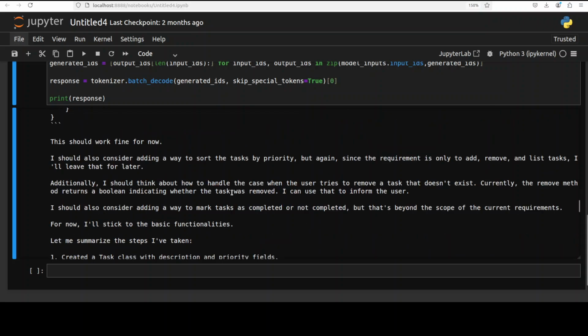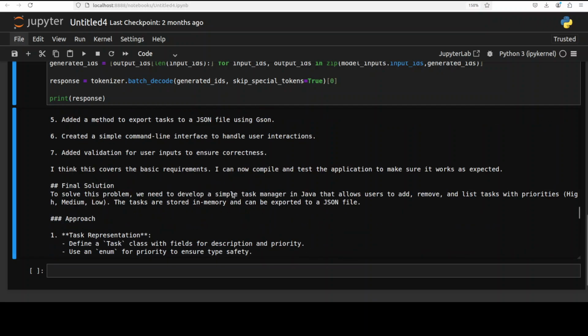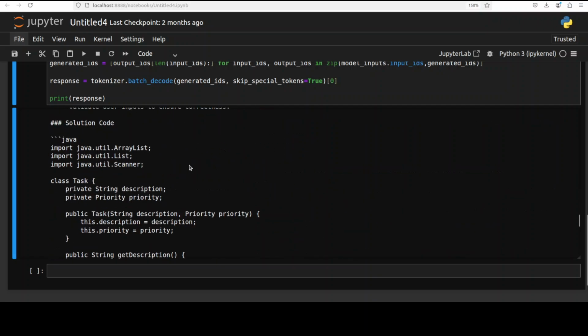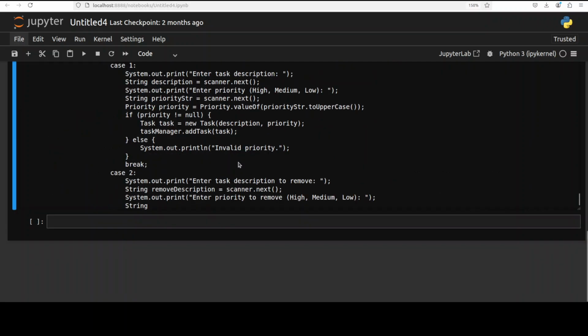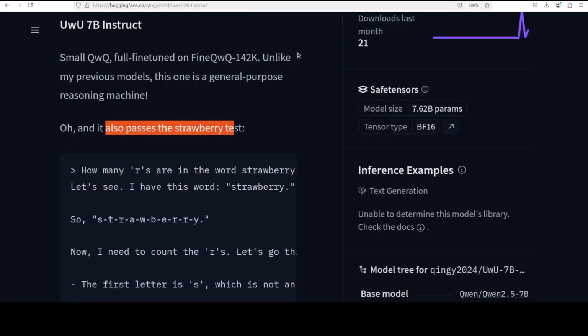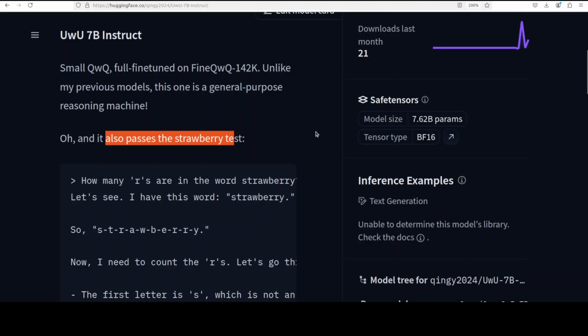This should work fine. And then finally, it is giving us the synopsis of the code, and all the full code is being printed at the bottom. Really good stuff. So look, very impressed by the model. Really good stuff by this person.